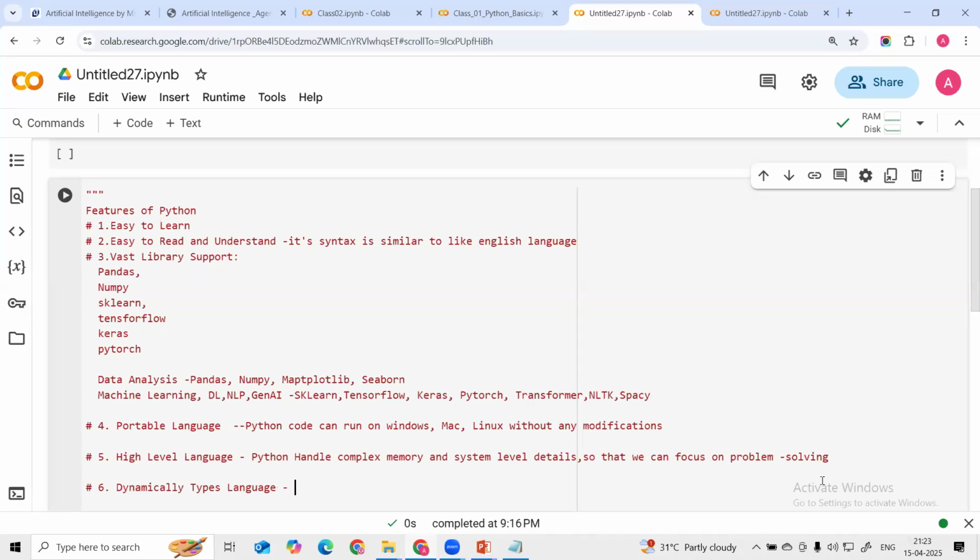So in Python, we don't need to declare. Unlike other languages like C++, where we have to define the data types, this is an int, this is a float, here in Python we do not have to write these data types. While it runs, it will assign the data types. It automatically figures it out.